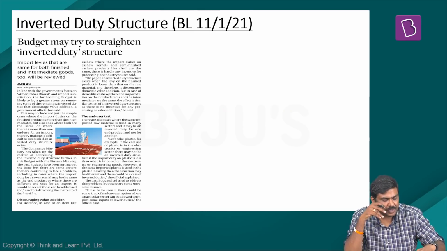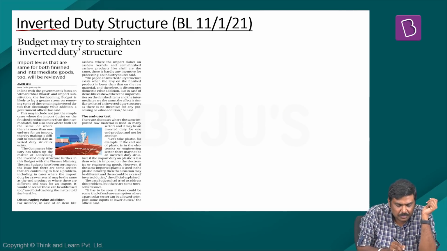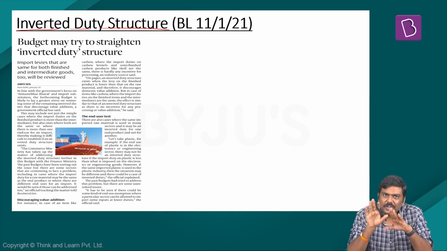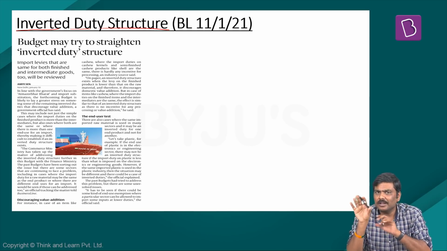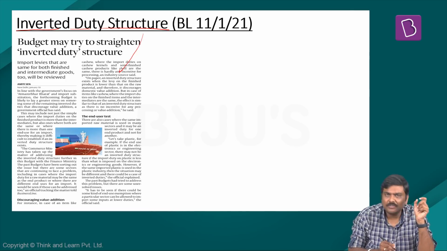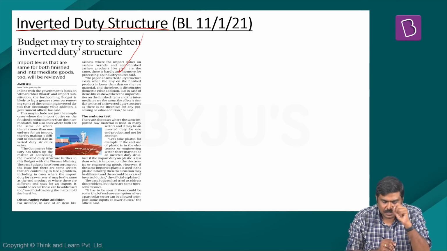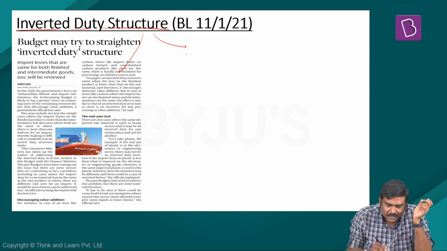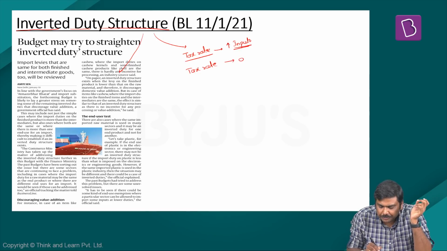Let's begin the discussion. The first article is with respect to the concept of inverted duty structure. First and foremost, what is this idea of an inverted duty structure? Let's have a look at it and then we'll look at the points which are given in the article. Now please understand, the concept of inverted duty structure basically refers to the tax rate when it is high on inputs and less on output.